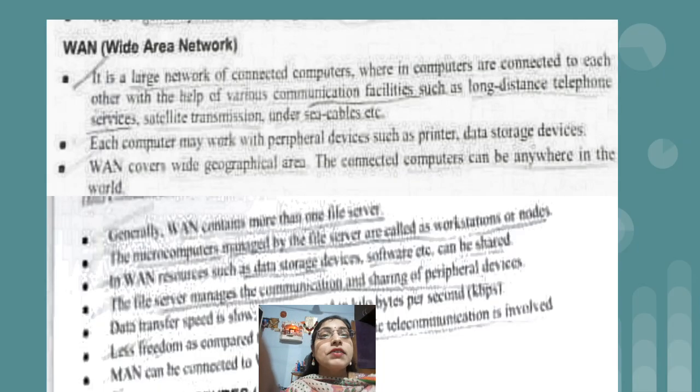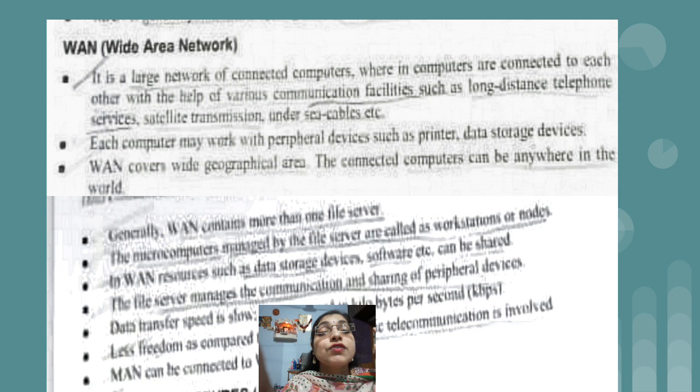Then the last type of network is WAN, that is wide area network. It is a large network of connected computers wherein computers are connected to each other with the help of various communication facilities such as long distance telephone services, satellite transmission, undersea cables, etc. So WAN is wide area network, so there is no geographical limit for WAN. If one person who is present in India wants to communicate with his friend who is in America, that communication is possible.